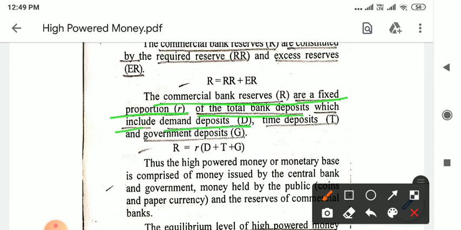They include the demand deposits D, the time deposits T, and the government deposits G. And in this way we can symbolically write that the commercial bank reserves R is equal to a fixed proportion r multiplied by the total bank deposits, that is multiplied by D plus T plus G. So in this way the commercial bank reserves can be written.